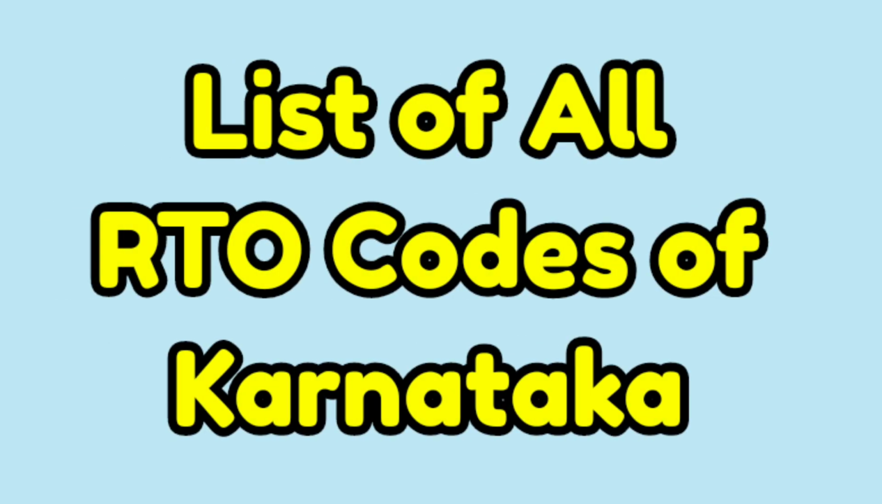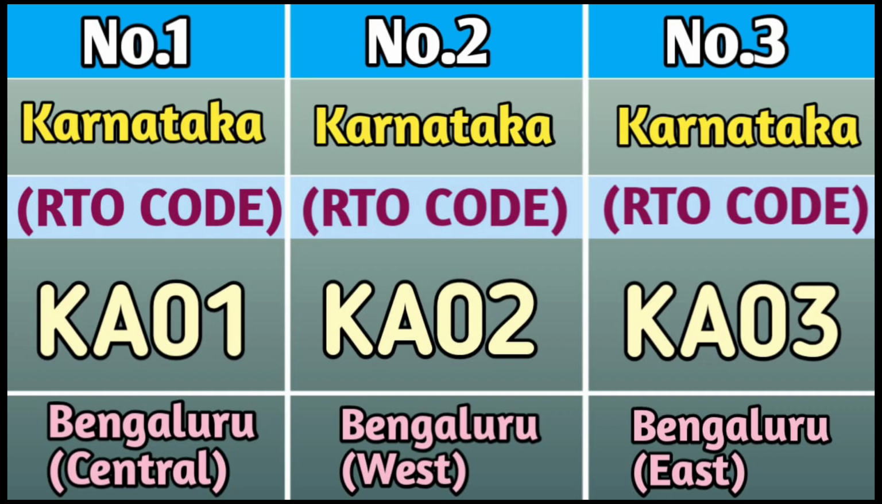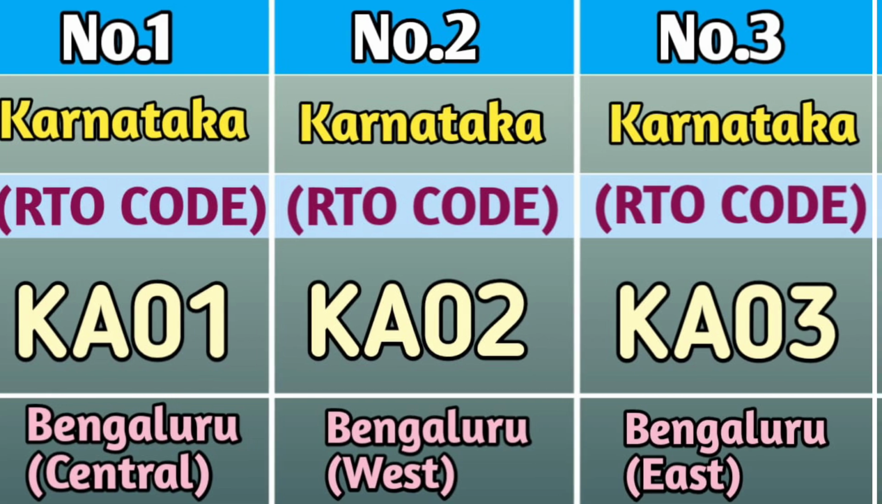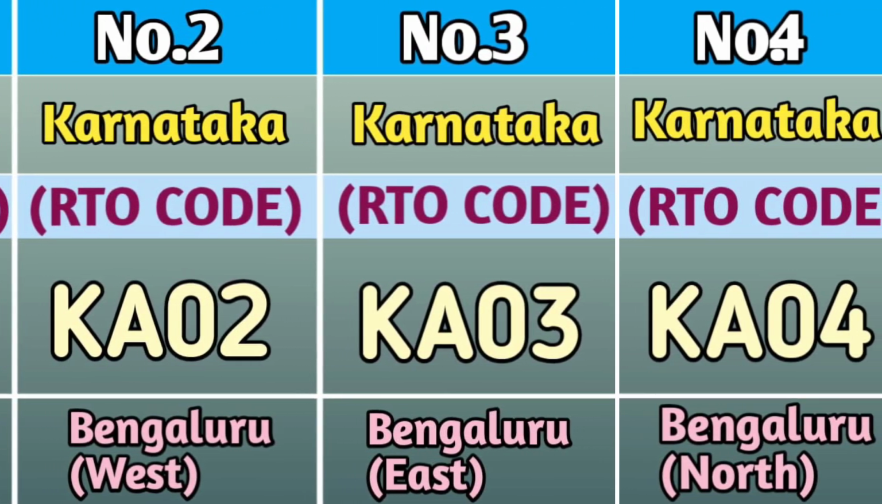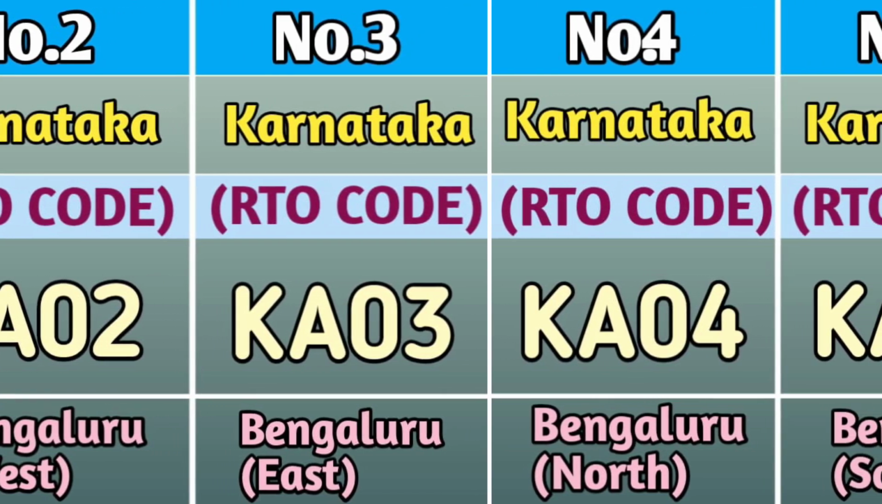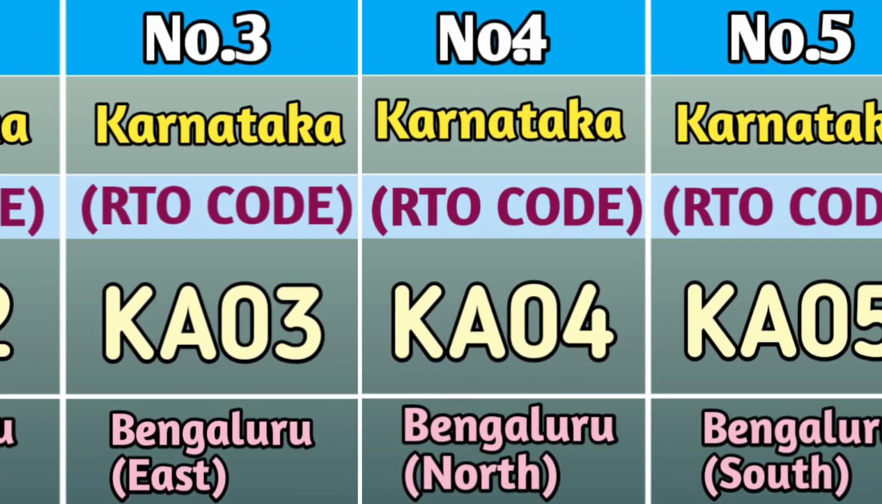List of all RTO codes of Karnataka. At number 1, we have Bangalore Central and the RTO code is KA01. At number 2, we have Bangalore West and the RTO code of Bangalore West is KA02. At number 3, we have Bangalore East and the RTO code is KA03.